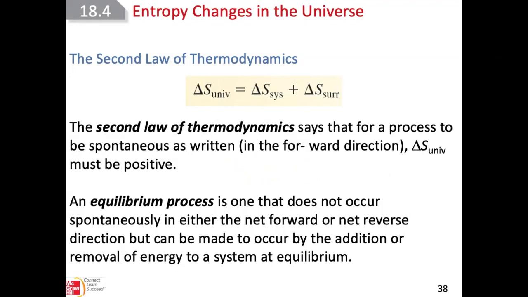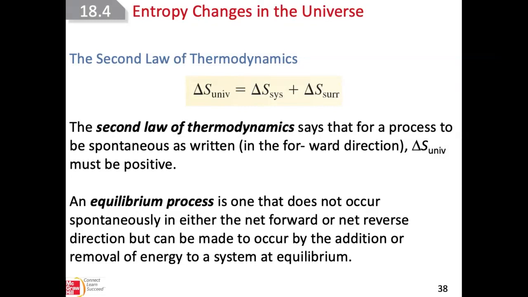An equilibrium process is one that does not occur spontaneously in either the net forward or the net reverse reaction, but can be made to occur by addition or removal of energy to a system at equilibrium. So when you have a process at equilibrium, the reaction really does not go forward or reverse, because at equilibrium, the rate of the forward reaction equals the rate of the reverse reaction.